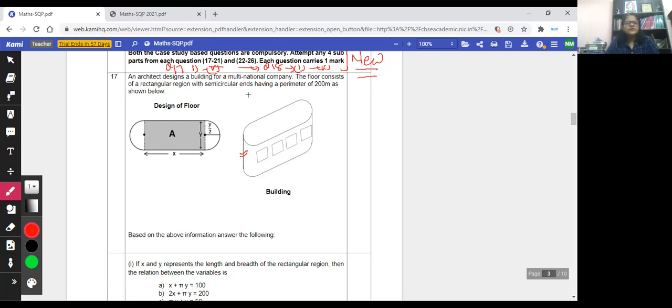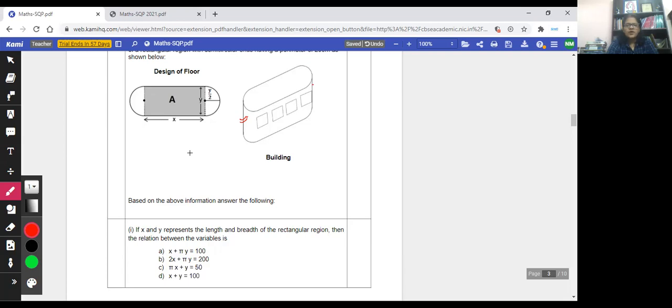The floor consists of a rectangular region with semicircular ends having a perimeter of 200 meters, as shown below. So this is the structure of the building, and you see the floor is rectangular and it has semicircular ends. Okay, so this is the information given to us. Based on the above information, answer the following. So you really have to have strong observation skills.